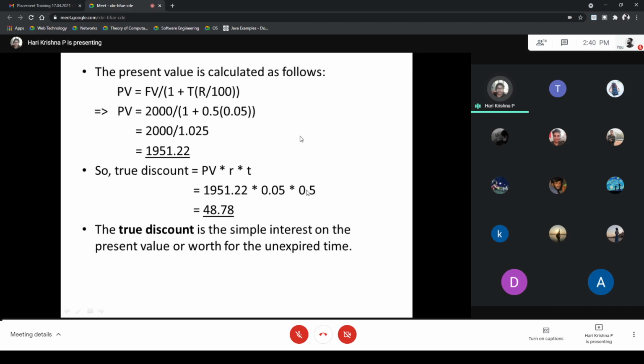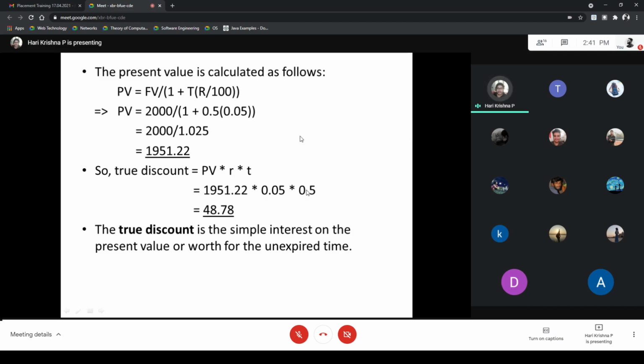To find the present value, we divide the face value, that is 2000, by 1 plus time into rate. So this is the equation for the present value. After calculating, 2000 divided by 1.025, we get the final present value of that product, 1951.22. So this is the present value that merchant B can get.